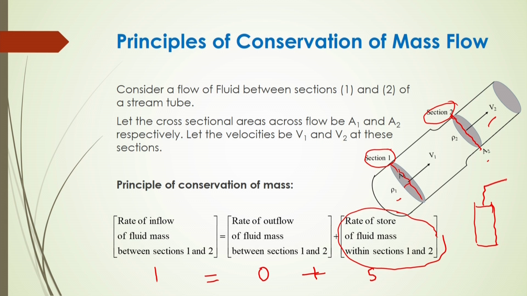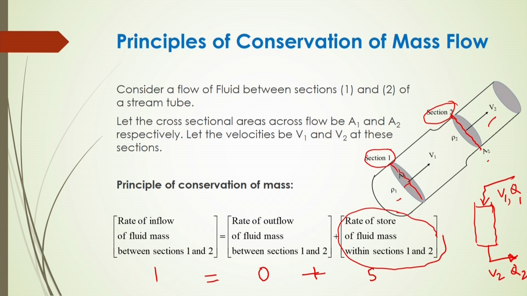You will see, suppose in any pan, from the top liquid is supplied at a particular rate, velocity V1, or volumetric flow rate Q1, and the fluid goes out from this pan at V2, with volumetric flow rate Q2.